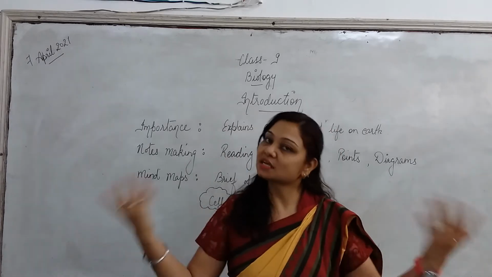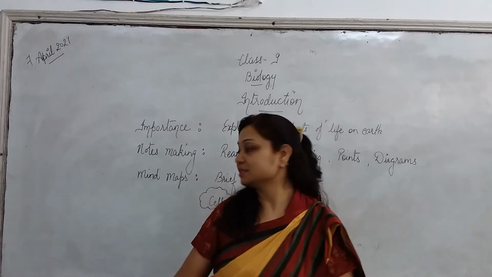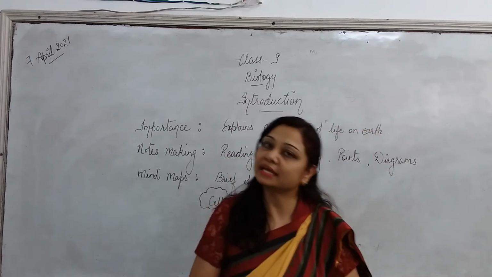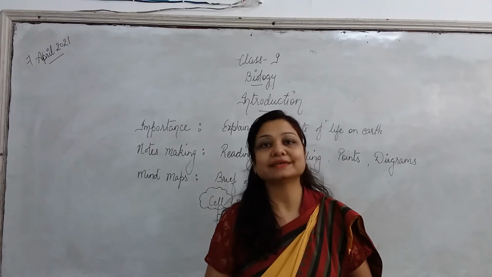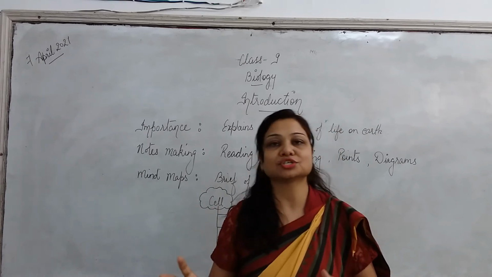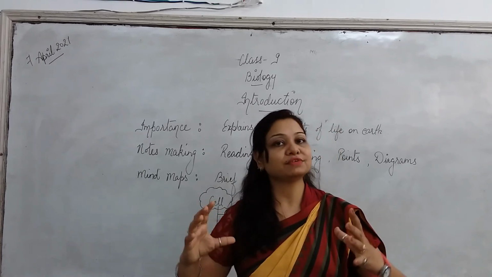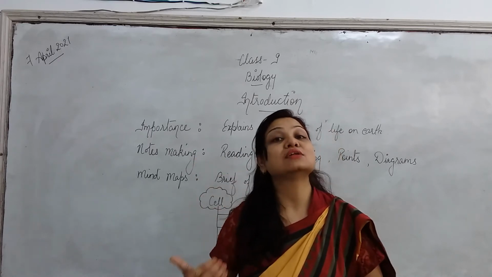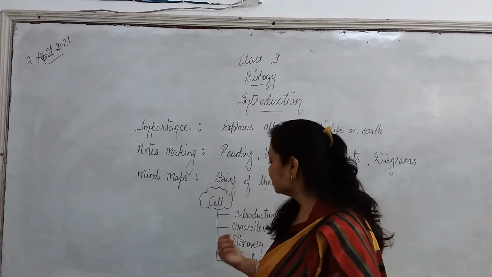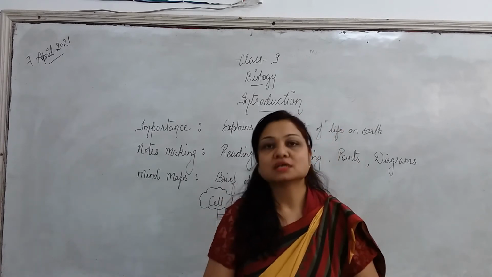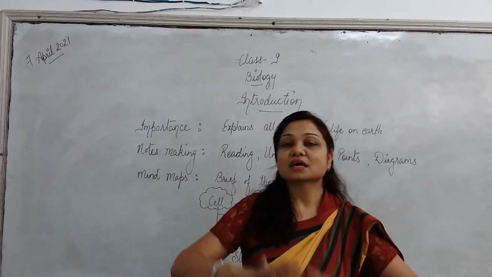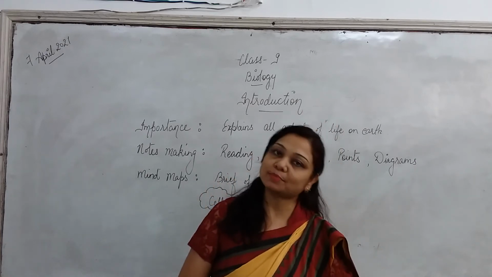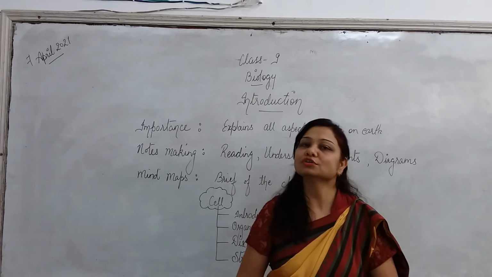Okay. So here the first chapter belongs to the fundamental, structural and functional unit of life, that is cell. The main topics in this chapter are the introduction of cell, then the structure of cell. In 8th, although you must have studied the structure, here again in detail we will have the structure of plant and animal cell, then the various cell organelles and discovery of cell. So these are the main things, and covering all these topics, I will give you the mind map of the chapter which you have to draw in your notebook.